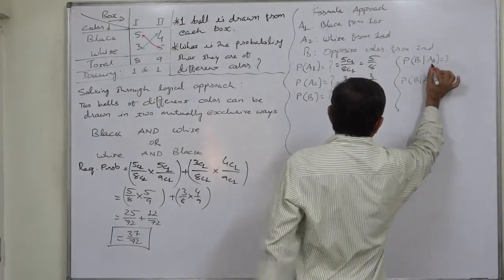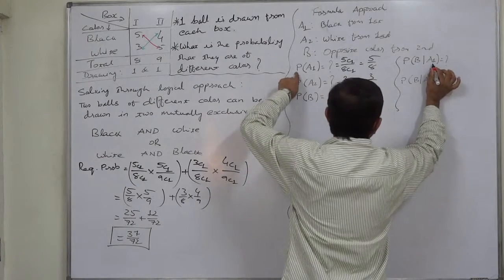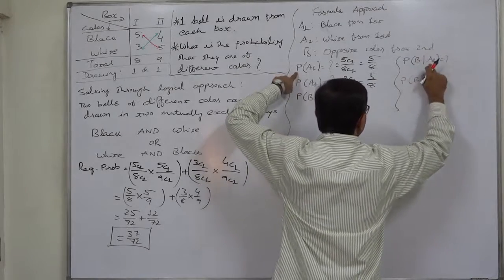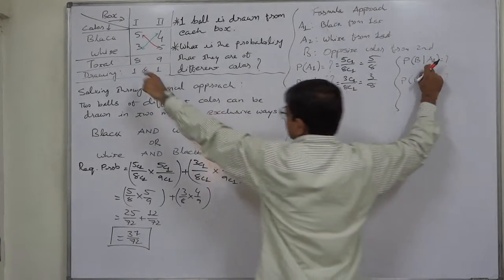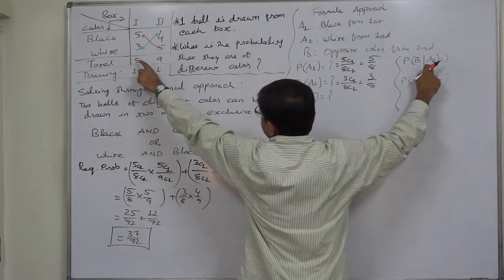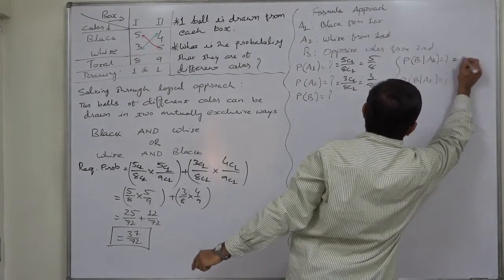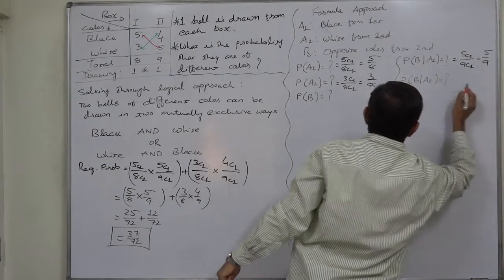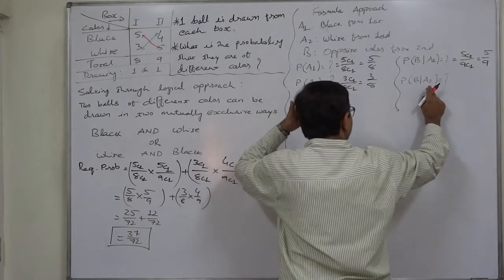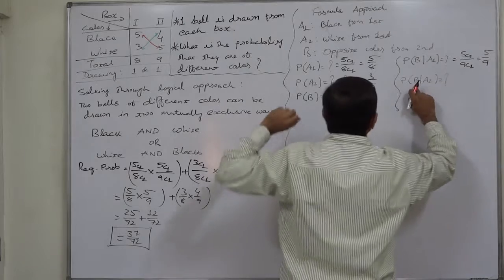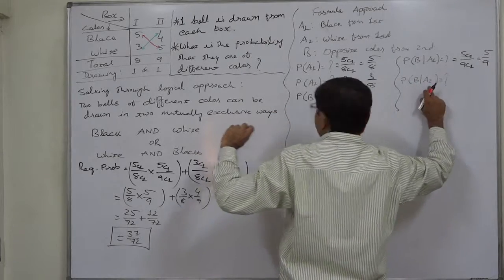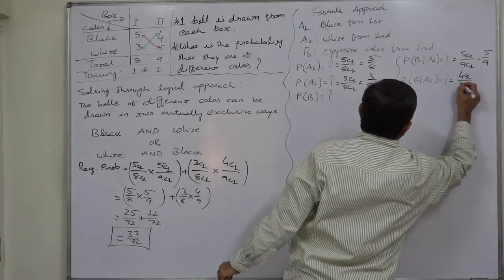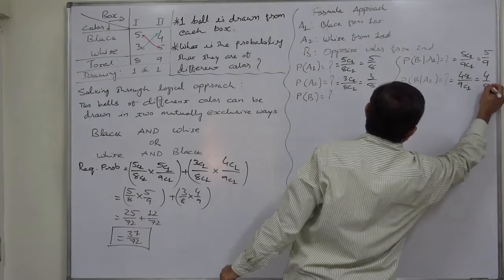So if in the first box we have drawn black, in the second it will be white. So the probability of white from the second, if a black was drawn from the first, P of B given A1, is 5C1 upon 9C1, that is 5 by 9. Similarly, P of B given A2 will be the probability of black from the second, if white was from the first: 4C1 upon 9C1, that is 4 by 9.